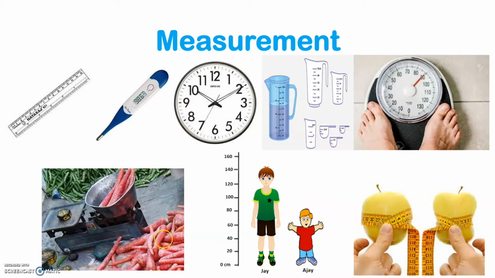As you see here, in case of carrots, if you need to buy carrots, when you go to the shopkeeper, he measures it and he gives it to you, isn't it? Yes, so he says either 1 kg, that is 1 kilogram of carrots, or say 500 grams of carrot. So again, he measures that and he hands it over to you. So we need to measure various things. So measurement will give us an idea about the size of an object or about the quantity of a material.